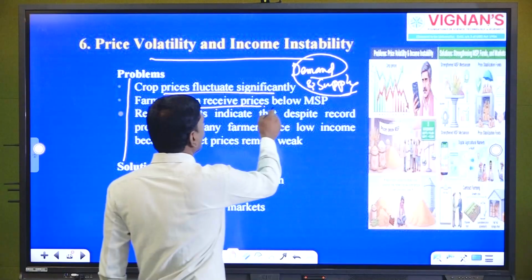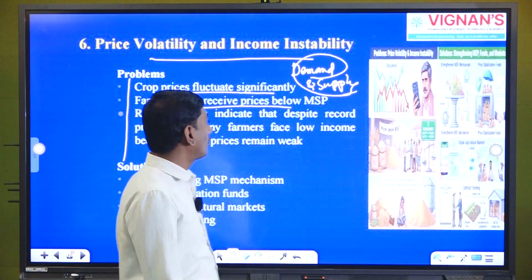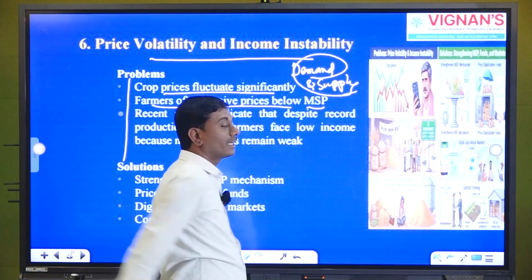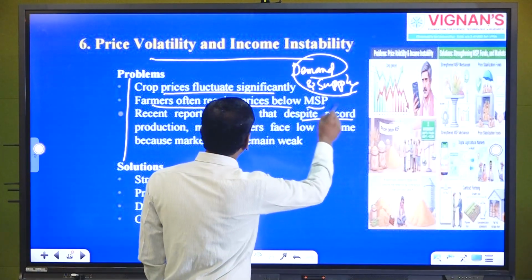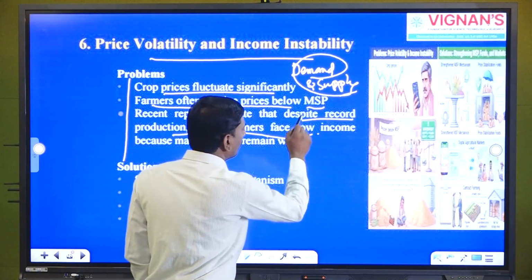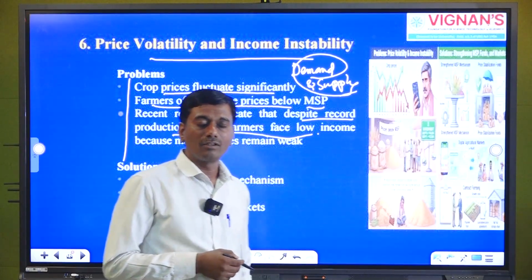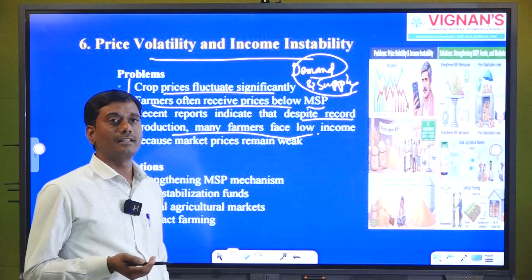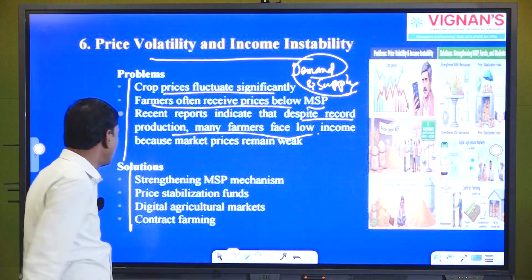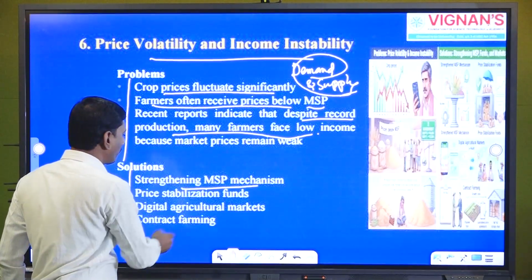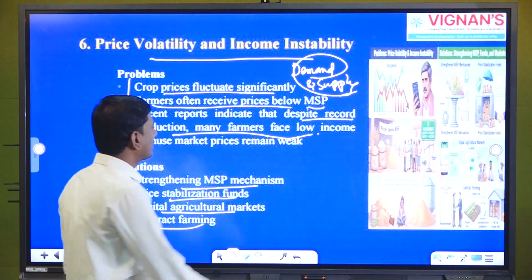Second one is farmers often receive prices below the MSP. This is very important. So in that perspective, the government also thinks that farmers have to get good fair prices. Recent reports indicate that despite record production, many farmers face low income. So due to lack of advancement in technology in the agriculture sector, that may be one reason for price volatility. So to overcome these, some of the solutions we can see are strengthening the MSP mechanism, price stabilization funds, digital agriculture markets, and contract farming. I will give the best example, eNAM.